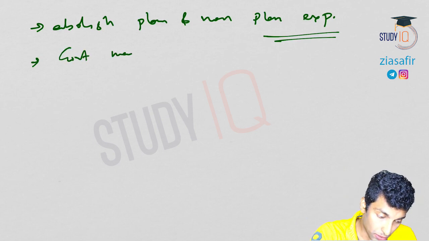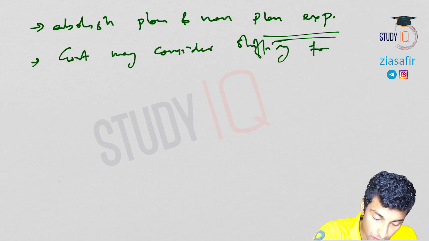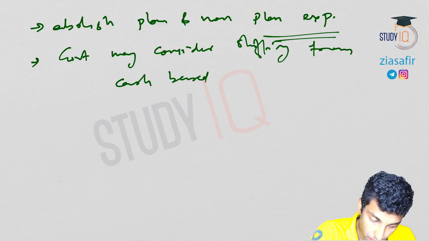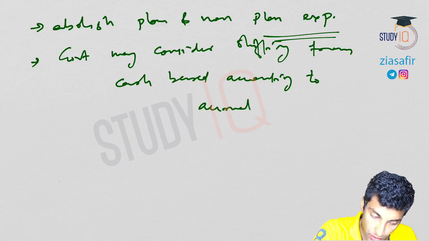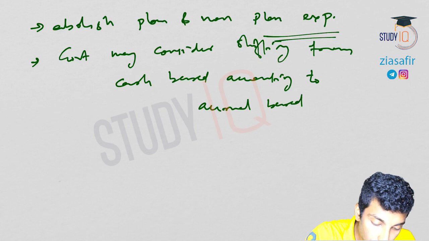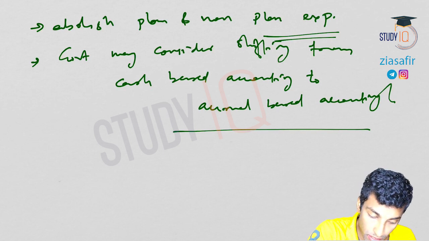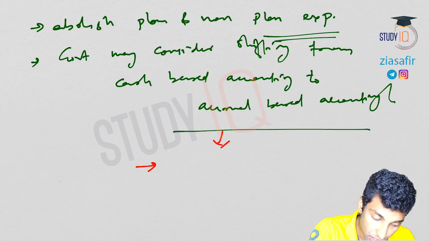Okay. So then government may consider shifting from cash based accounting to accrual based accounting or budgeting. Okay, see what do you mean by this accrual based budgeting?